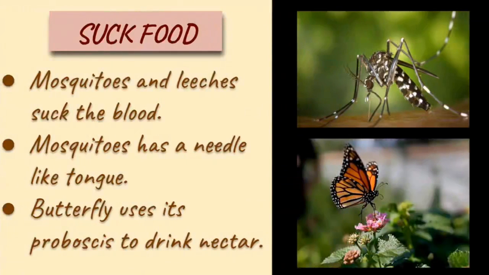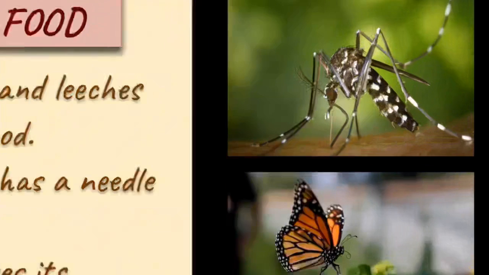Next, some animals suck their food through their needle-like tongue or through their proboscis. Some animals have a long, pointed, tube-like structure at the front of their mouth that helps them to suck.